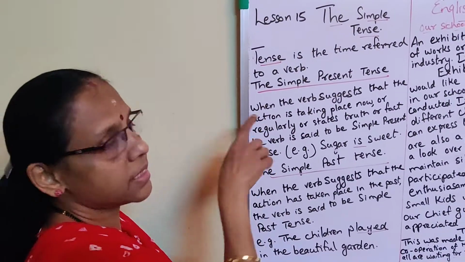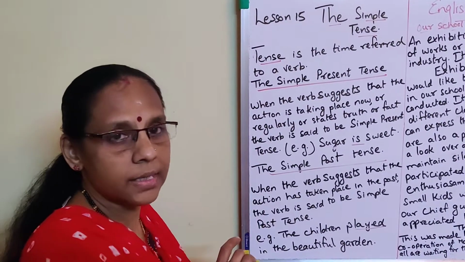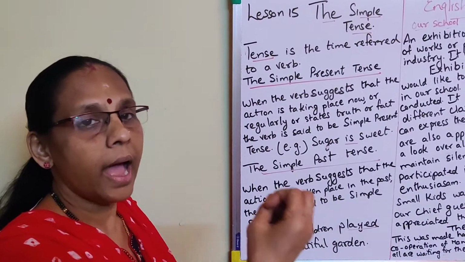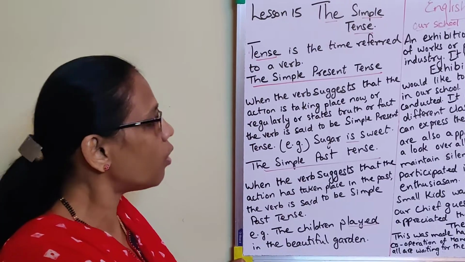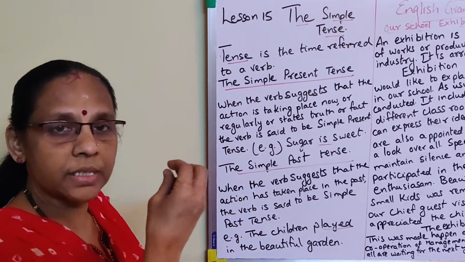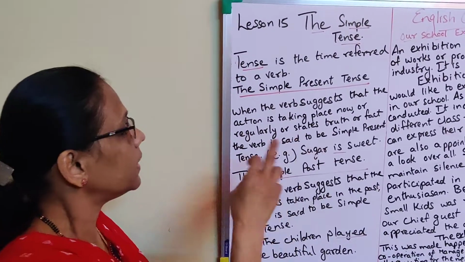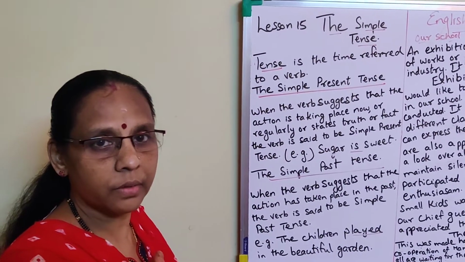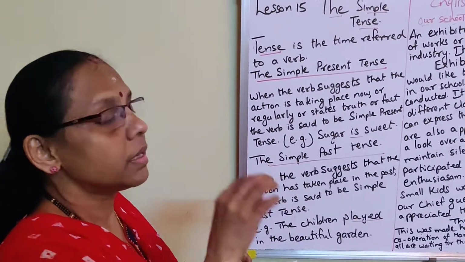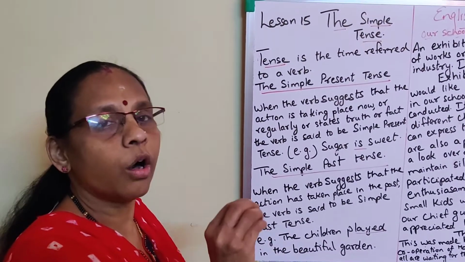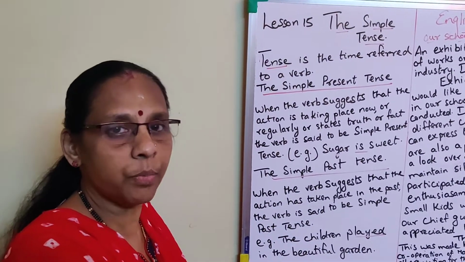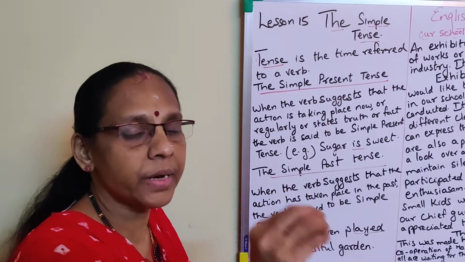So when the verb denotes an action that is taking place now, always, or regularly, or it expresses a truth or fact of the present moment, that is simple present tense.